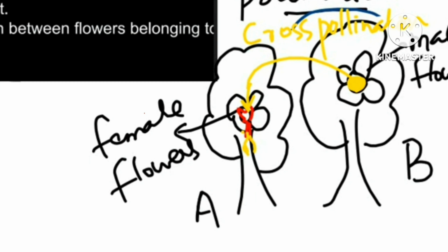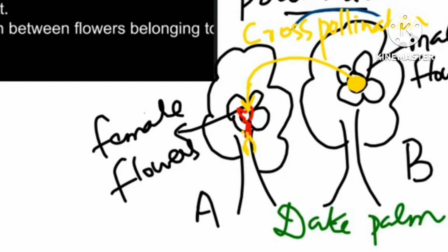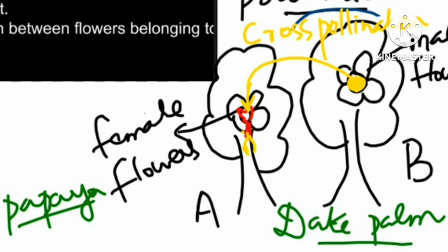So this kind of situation you can see in date palm. Date palms are like that. Even papaya plant is also like that. Papaya and date palm, they have female date palm, male date palm, and from the male date palm tree, pollen grains will come through the insects or wind to the female flowers present on female palm tree.